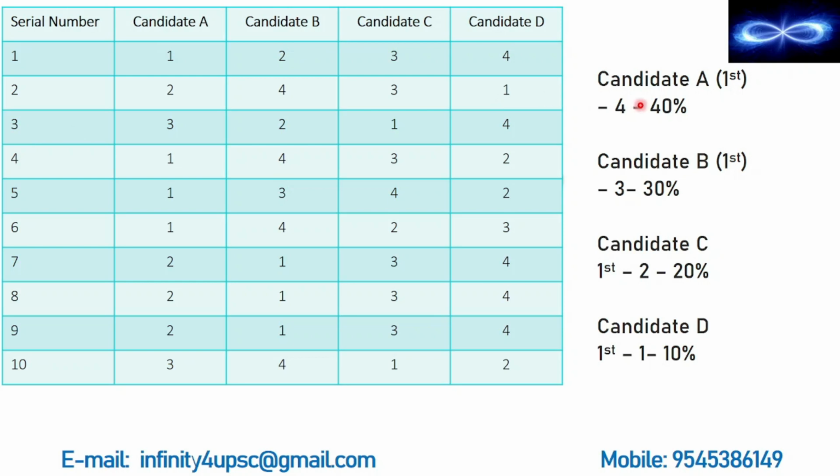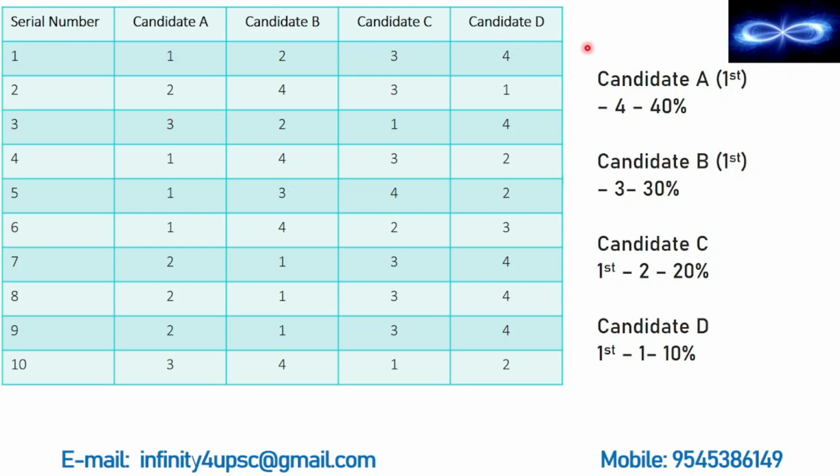Now there is a rule here. Unlike the first past the post system, here the candidate needs to cross a mark of 50%. Unless he gets more than 50%, he will not be elected even if he is ahead of other candidates. So here candidate A is not selected. In fact, none of them are selected.